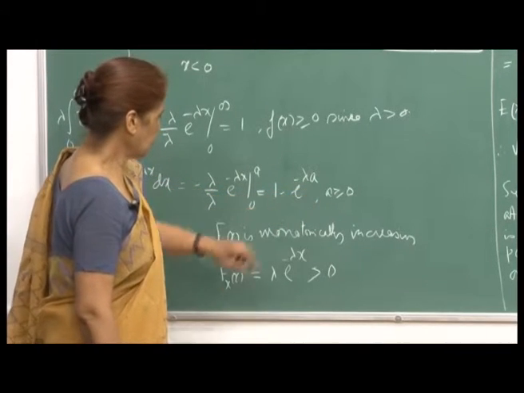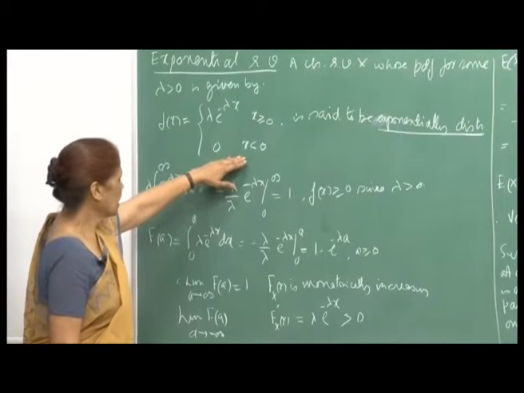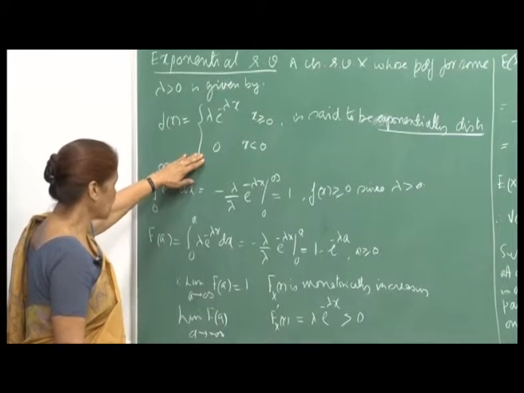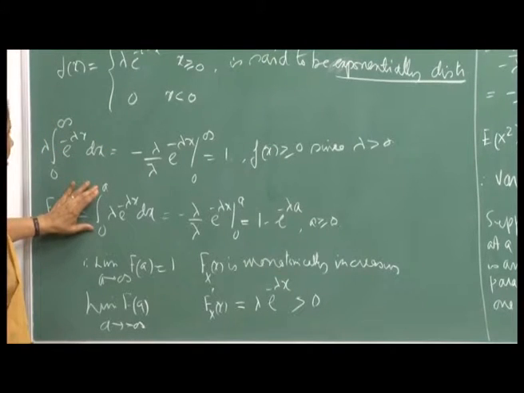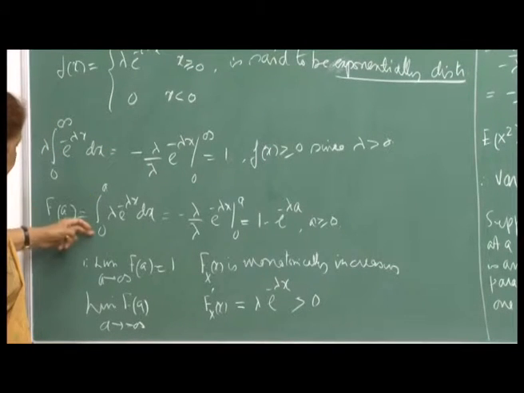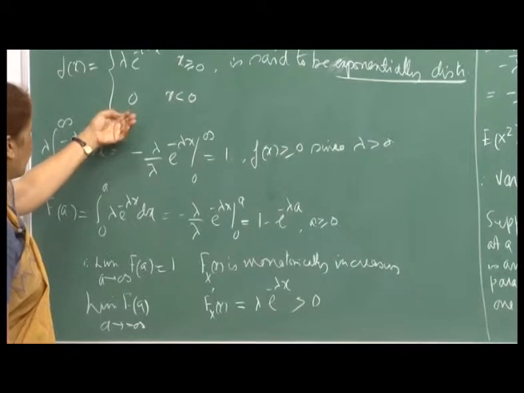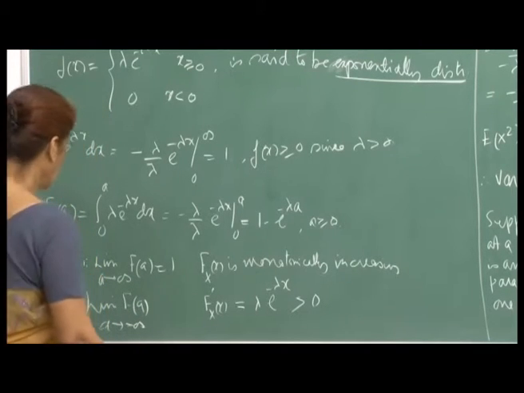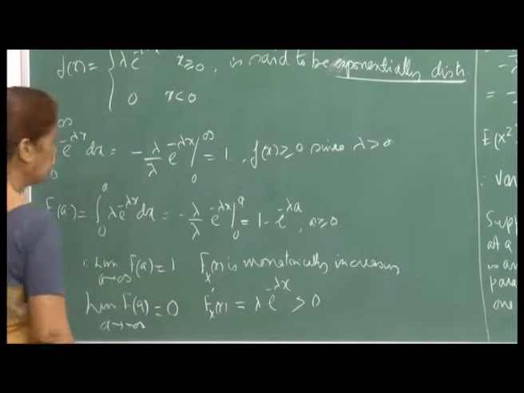We have anyway said that for x less than 0 there is no mass, so if a is less than 0, this integral is 0. So, the limit of F(a) as a goes to minus infinity is 0.